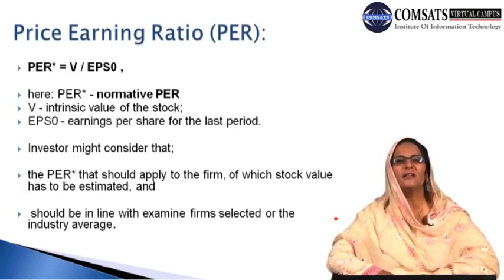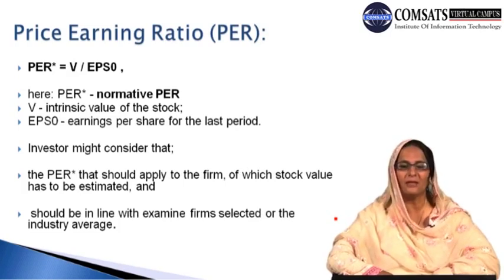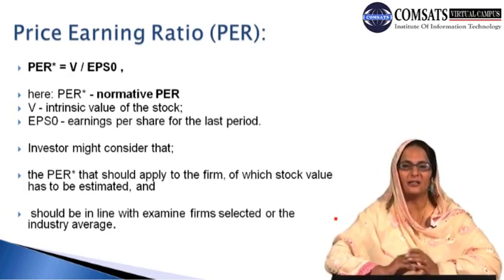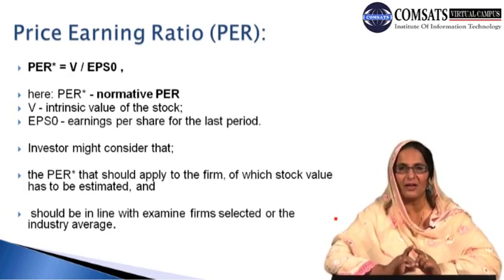The intrinsic value of the stock is something that can be evaluated or measured. Therefore, V, the intrinsic value of the stock, indicates the original value of any stock. And EPS naught is the earning per share for the last period. EPS indicates the share of the earning for one share.